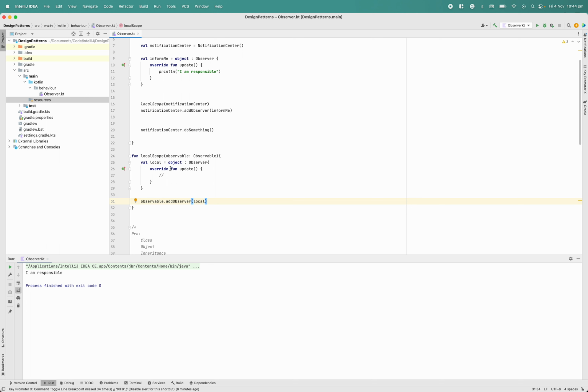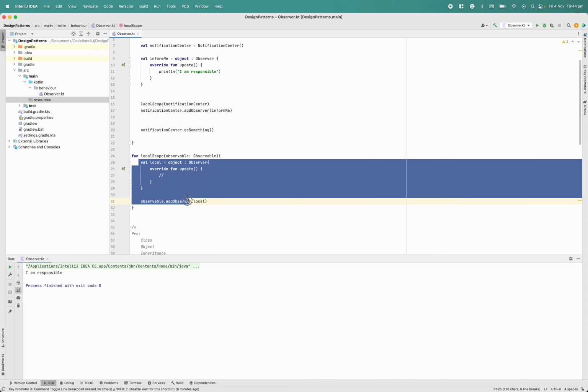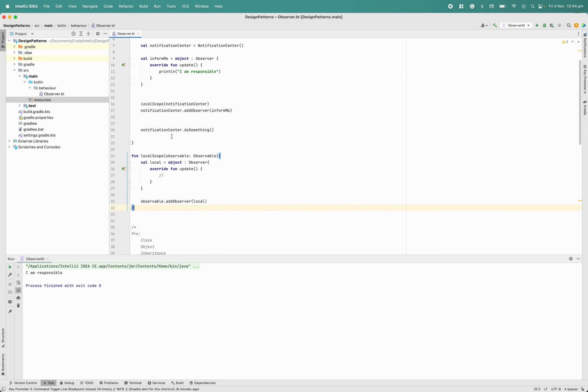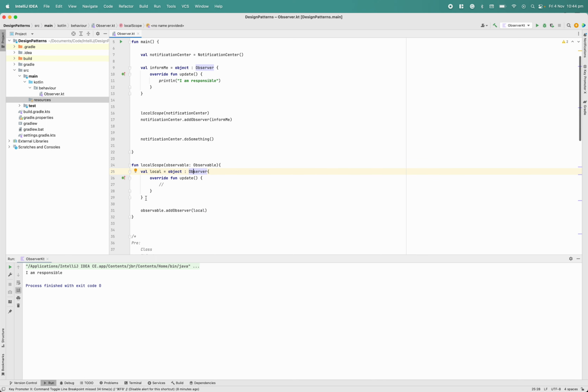So why is this a memory leak? Once we started this local scope, this function is called on the stack, and once the function is complete, it's done, and now we don't have access to this observer, so I can't remove it. When the garbage collector tries to collect this, it will check and say, oh, that is already available inside this global scope, so there is a reference. If this update is doing some calculation, it's still okay and will not crash, but it's still a memory leak, it's useless work.